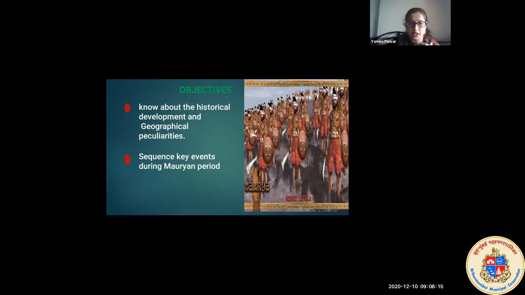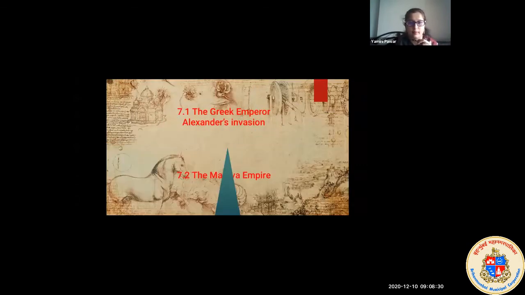And the second objective is to sequence key events during the Maurya period. Sequence means how it is first, second, third. That you know. That is known as sequence. As you can see the army on the right side of the picture. Let's look at the next slide. So in this topic, we are going to cover 7.1 and 7.2. The Greek Emperor Alexander's invasion, and in 7.2, the Maurya Empire. Let's look at the next slide.